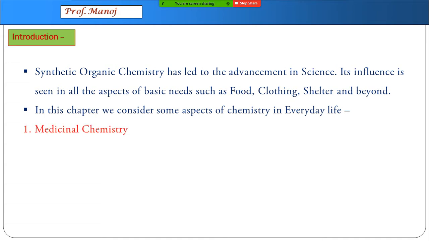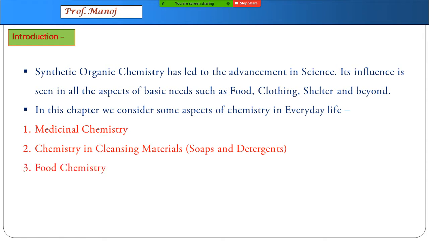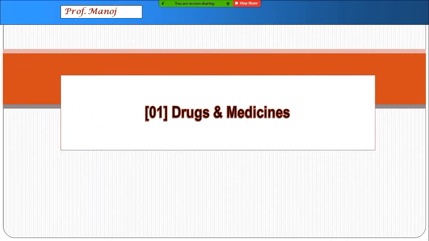Number one, medicinal chemistry. Number two, soaps and detergents, that is cleansing materials. And number three, food science or food chemistry. So right now we will be starting with the first section, that is drugs and medicines.